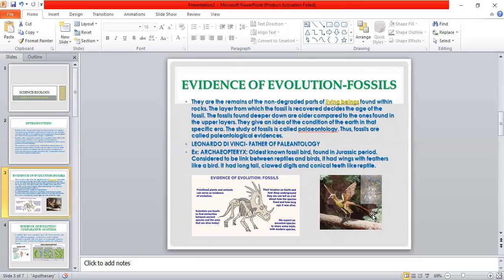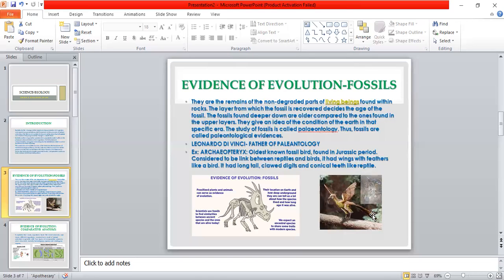We expect an ancestral species to share common genes, that is, a common characteristic between ancestral species and a modern species. They are the remains of non-degraded parts of living beings found within the rock. Where are they found? They are found within the rock. The layer from which a fossil is recovered decides the age of the fossil.